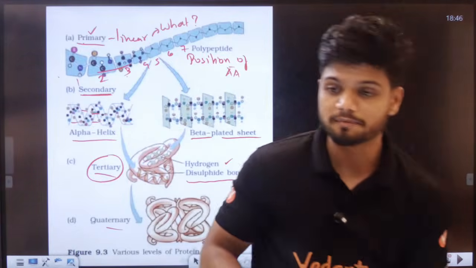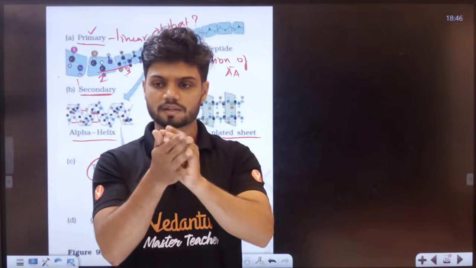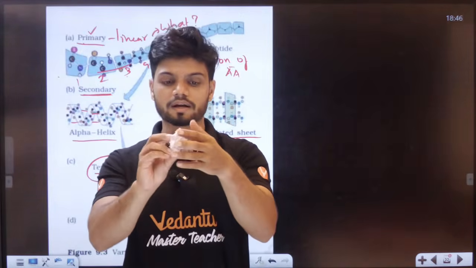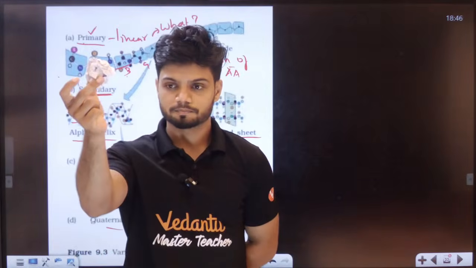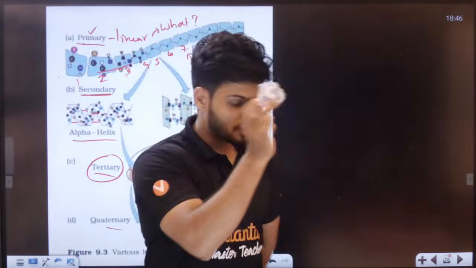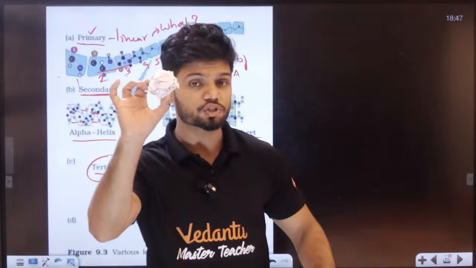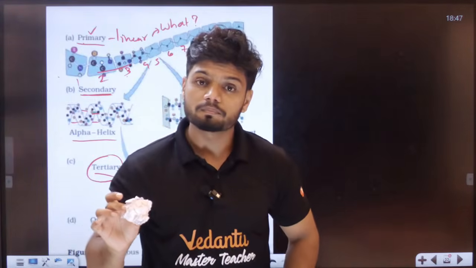Now students, understand. Let's say this woolen ball right now is the tertiary structure. Now similar to this tertiary structure, there can be more of them. Yes or no, students?